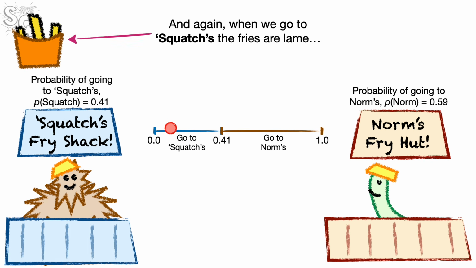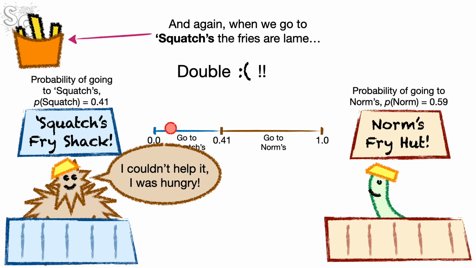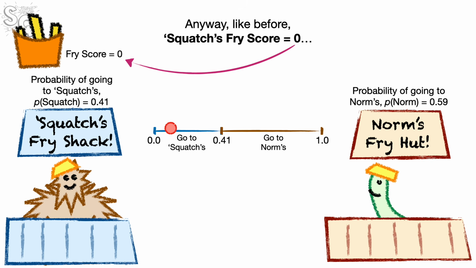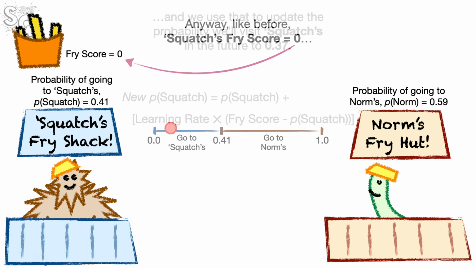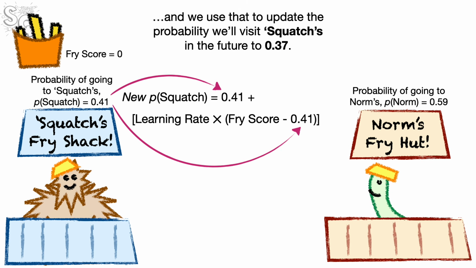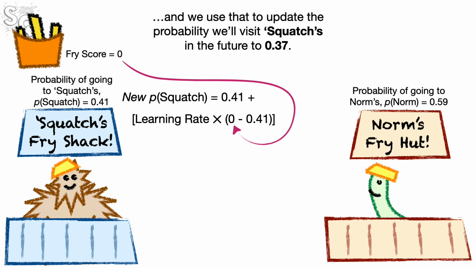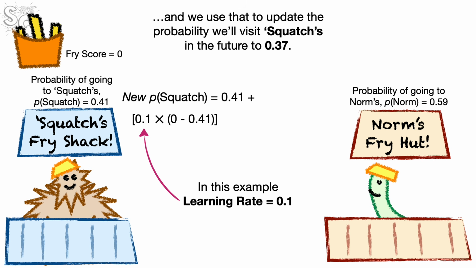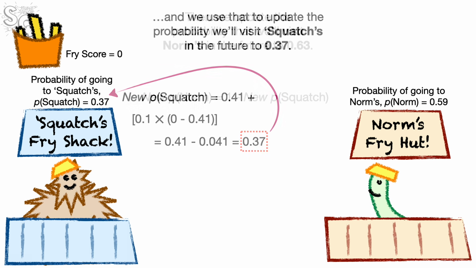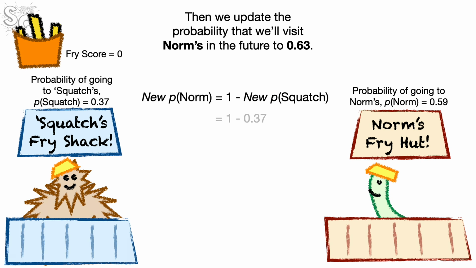And again, when we go to Squatch's, the fries are lame. Double wah wah. I couldn't help it. I was hungry. Anyway, like before, Squatch's fry score is equal to 0. And we use that to update the probability we'll visit Squatch's in the future to 0.37. Then we update the probability that we'll visit Norm's in the future to 0.63.